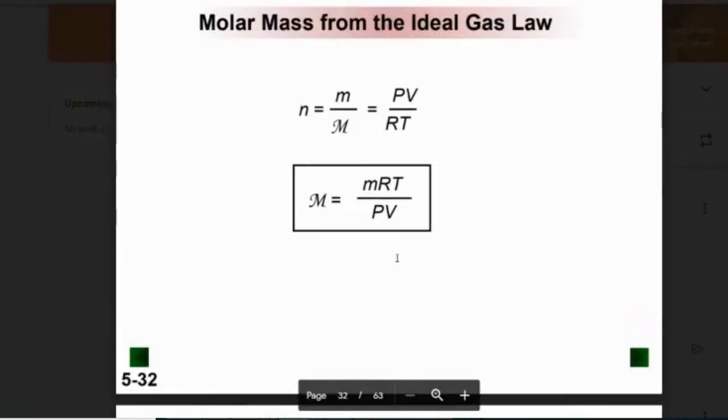And here's another, solving for molar mass of a gas. Little m stands for mass, and the italic M stands for molar mass, which you usually get from the periodic table, but you can also solve for it here.